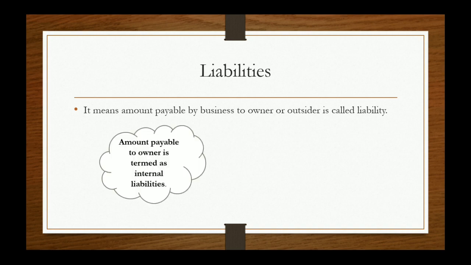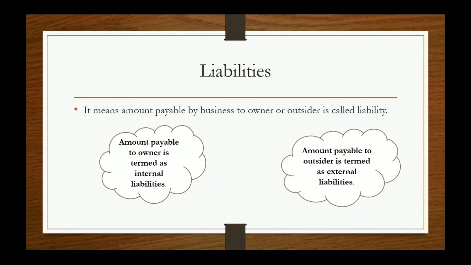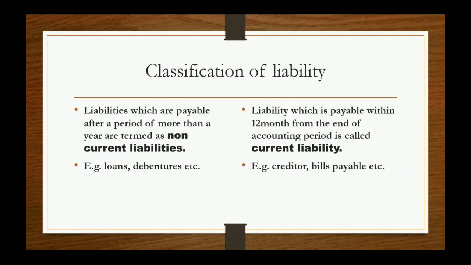The amount which is payable to the owner of the business is known as internal liability of the business, whereas the amount which is payable by business to the outsider is termed as external liability of the business. Now, classification of liability on the basis of period of repayment are: first, non-current liability.